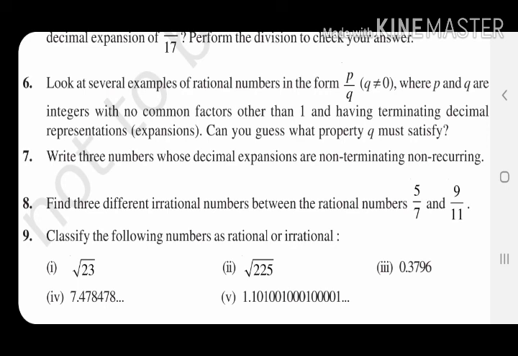Whatever decimals I have said, these are terminating. If you take some examples of non-terminating, you might try 5 by 6, 7 by 11, 13 by 14. All these, you check and try to find a relation: why the first set of numbers are terminating, and why the second set of values are non-terminating, recurring. So all of you pause your video here and try to analyze these questions and find your answers.